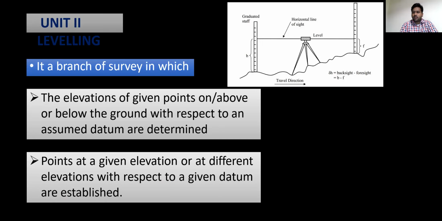So whenever you are doing a survey, with reference to a datum, if you are taking any observations or elevations, the levels of a ground, whether above or below the earth surface, is known as leveling. It is also defined as points at given elevation or at different elevations with respect to a given datum are established. This leveling can be defined in both ways.